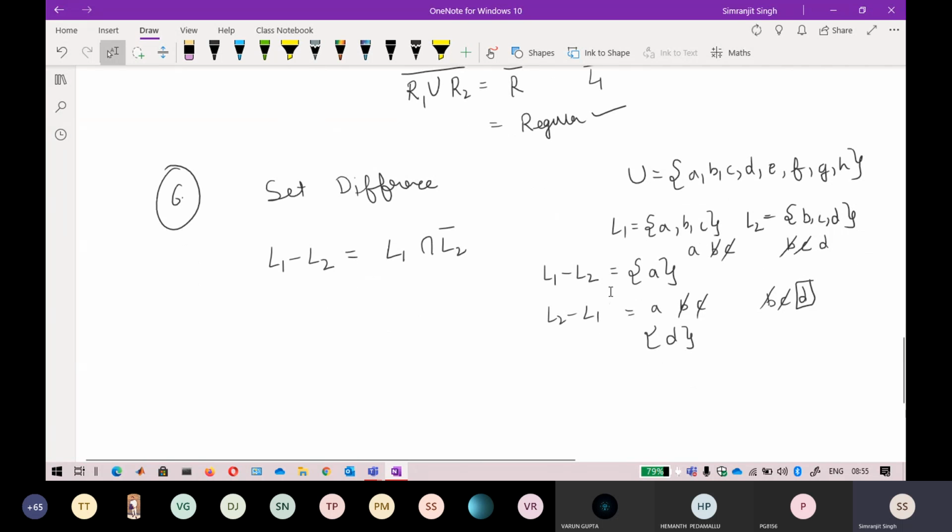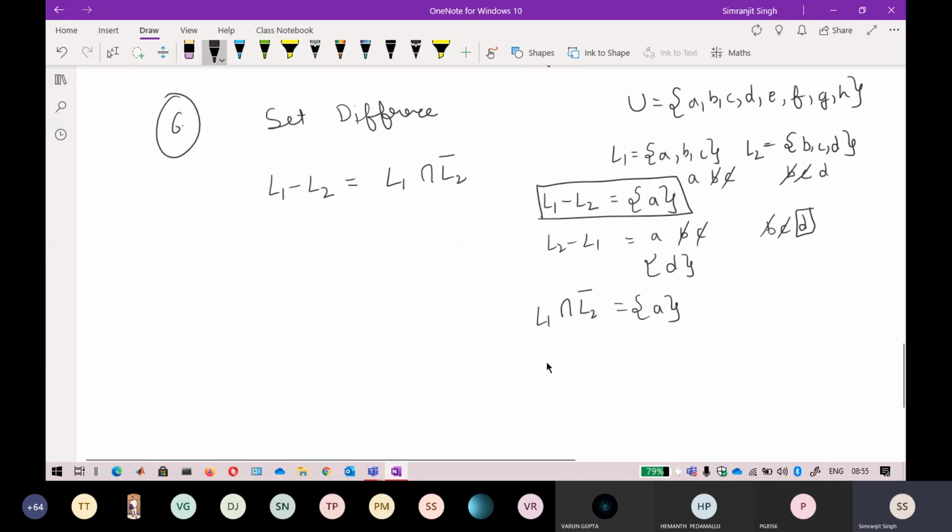Okay. So how will I prove that this one is equal here? Now I'm talking about this one. It should be equal to the result of L1 union L2 complement, then intersection, which will be A. So how do I prove it? L1 is ABC, and L2 is BCD. BCD is your intersection, and take the complement of this one.